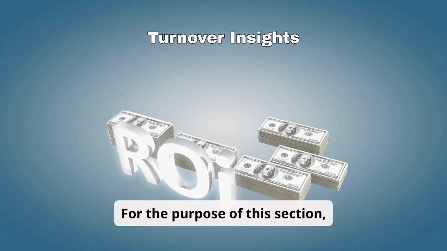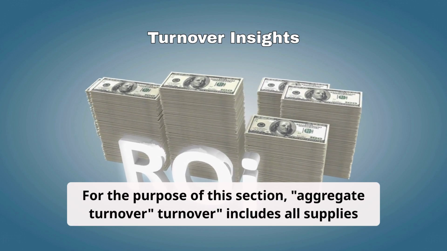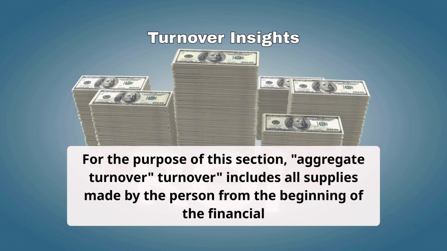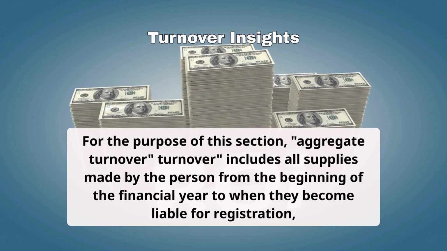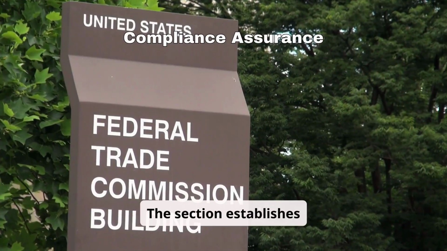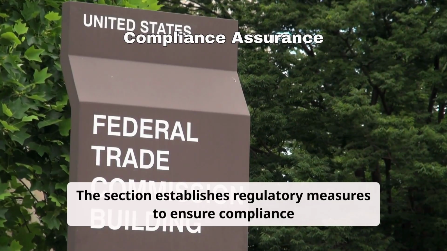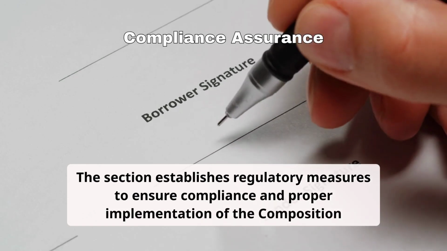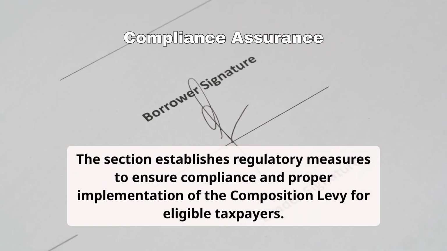For the purpose of this section, aggregate turnover includes all supplies made by the person from the beginning of the financial year to when they become liable for registration, with exemptions for certain supplies. This section establishes regulatory measures to ensure compliance and proper implementation of the composition levy for eligible taxpayers.